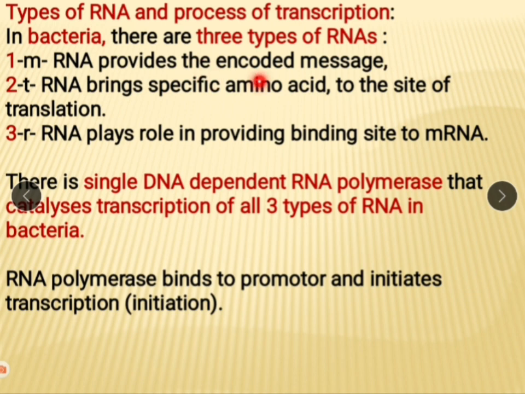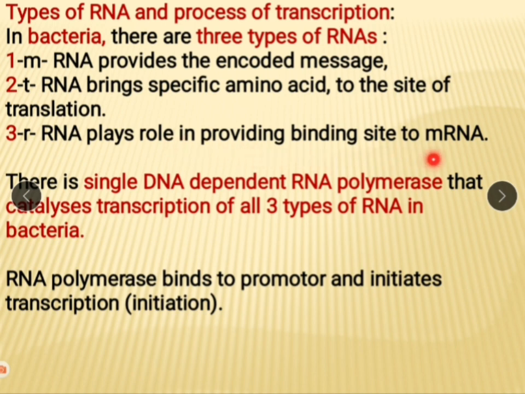It carries the message about protein synthesis. tRNA transfers or brings a specific amino acid to the site of protein synthesis or translation. It is like a vehicle, but it carries only a specific amino acid. It is a private vehicle or personal vehicle. tRNA carries a specific amino acid, and rRNA performs different functions.